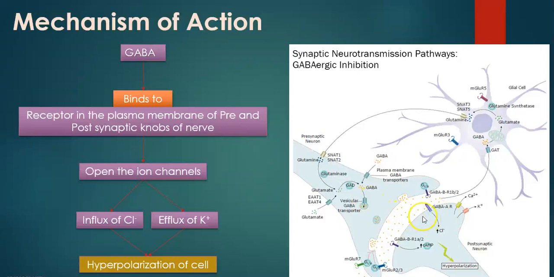In the ion channels, some channels help to pass different kinds of ions, but GABA helps to open the chloride ion channels. So chloride ion goes inside of the cell, and the potassium ion goes outside of the cell. Influx of the chloride ion and efflux of the potassium ion. In this way, it causes the hyperpolarization of the cell.